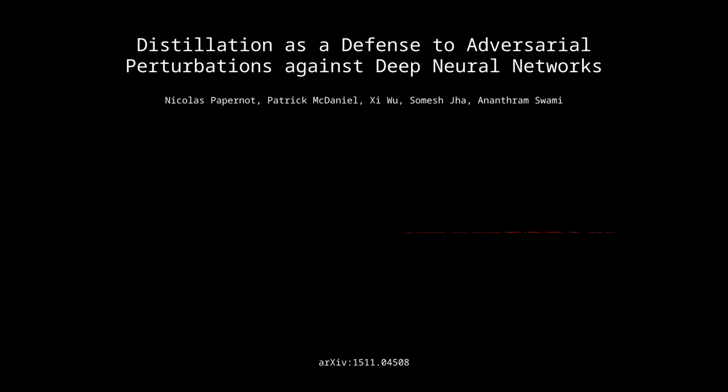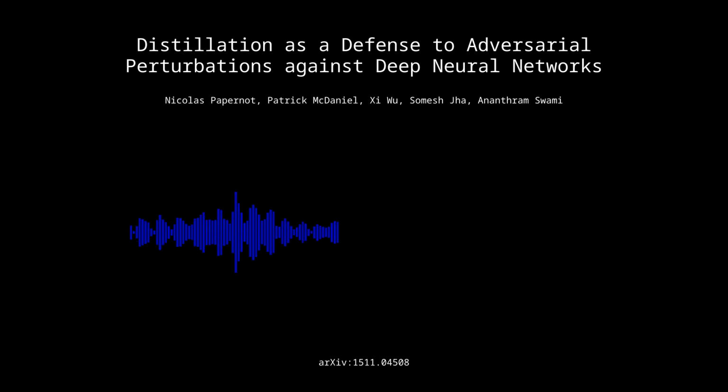Right. Okay, so defensive distillation seems to be a very promising approach to defending DNNs against these adversarial attacks. It improves robustness without sacrificing accuracy, and it doesn't seem to introduce new vulnerabilities.